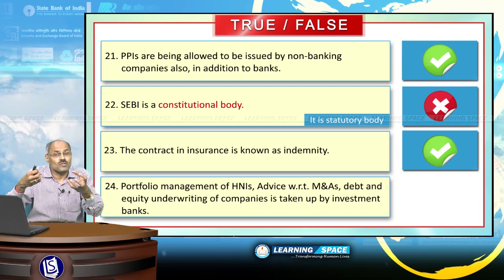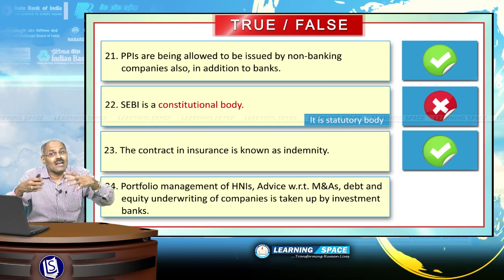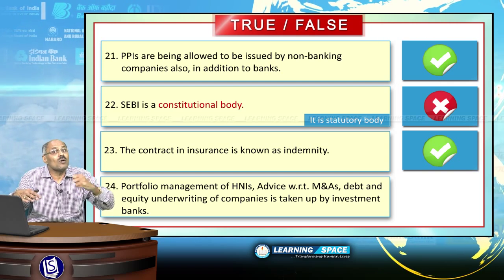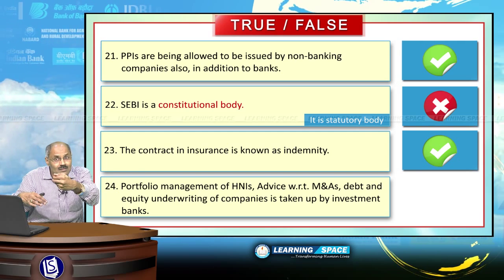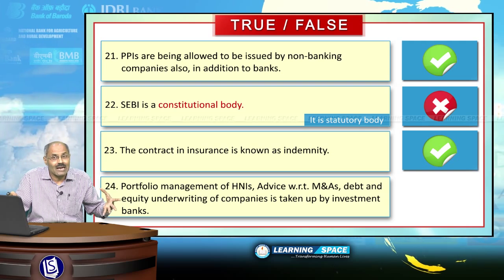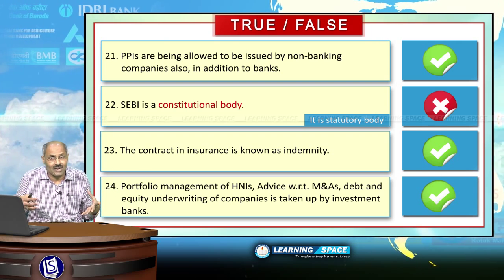One company wants to acquire another company, then debt and equity underwriting of companies. While companies are going for debt or equity, then the document is to be prepared, that is underwriting, and these are all executed by investment banks, please don't forget.